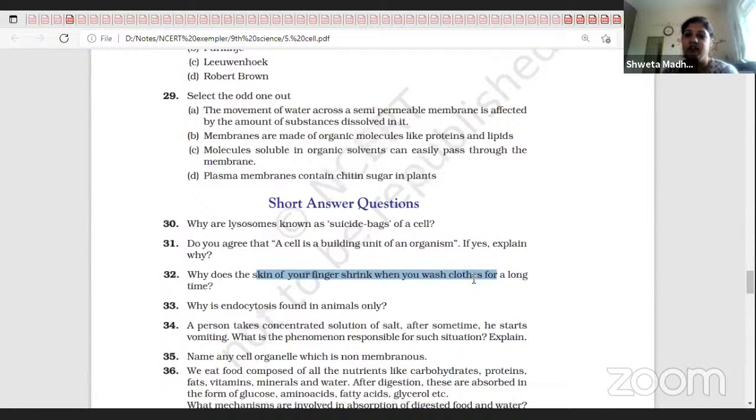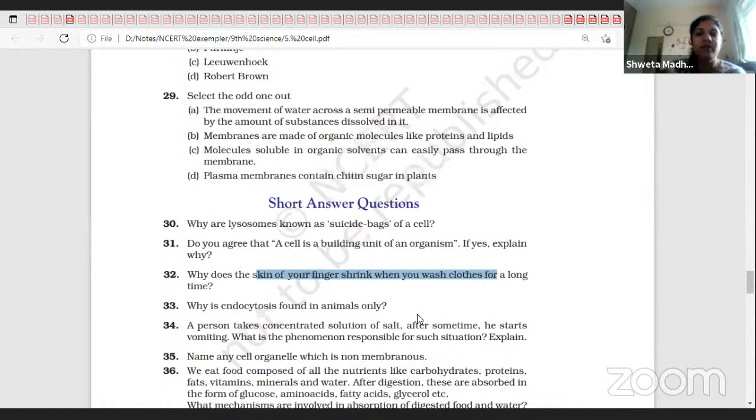Understood? When any person is intaking a concentrated solution of a salt, a hypertonic solution is created surrounding the cell. Outside the cell, lesser water; inside the cell, more water.